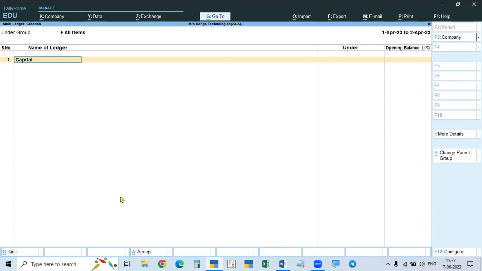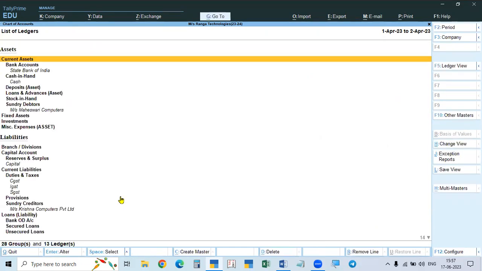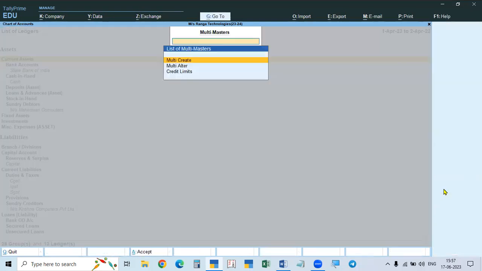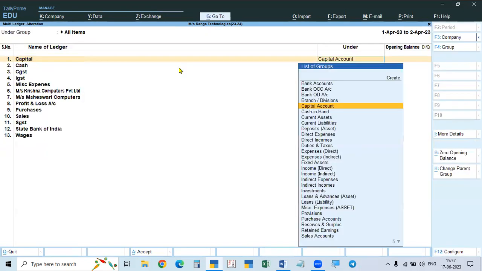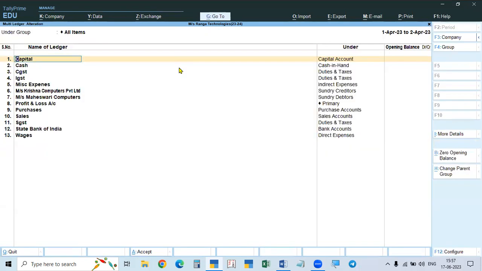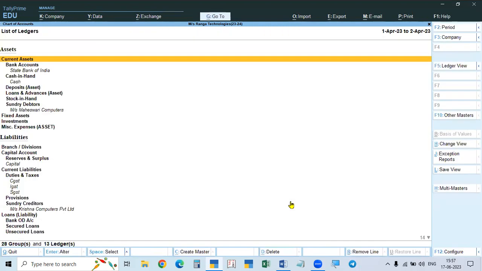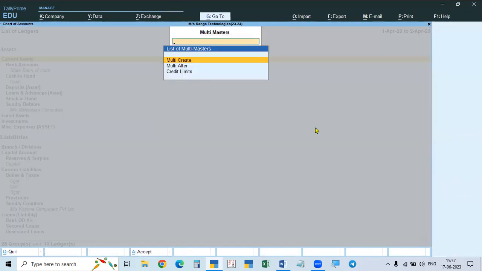In the case of cash and bank, we have to go to that ledger and enter the opening balance. Or after creating all these and accepting, again go to multi-masters and go to multi-alter. There, all the accounts we created as well as cash and profit and loss account will be available. For cash, bank and profit and loss account, you can enter the balances. We can do it like that, or at a time without multi-create.